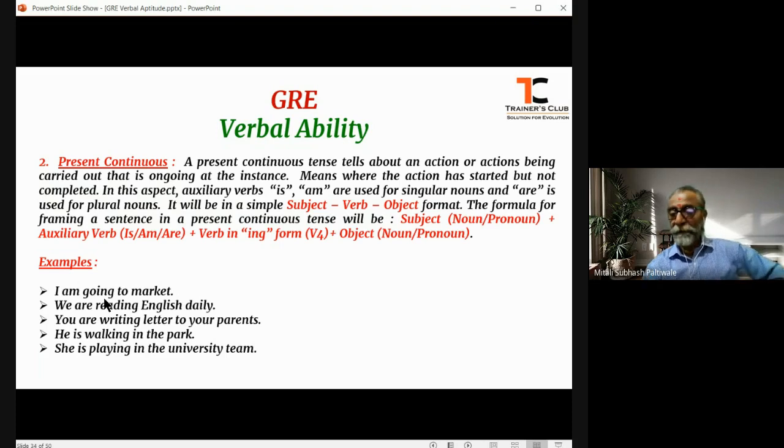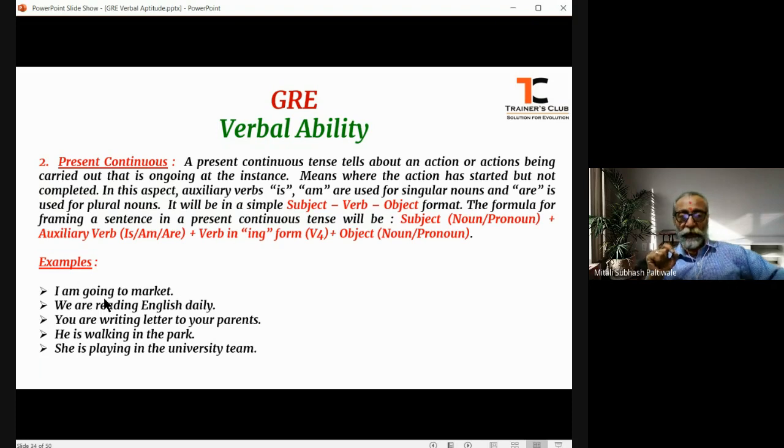My dear friends, whenever there is the usage of any auxiliary verb just before the action verb, another tip for you to easily remember, if an auxiliary verb is used just before an action verb, then the action verb will always be in the V4 form or the ing form in English. So simple if you keep these tips in mind.